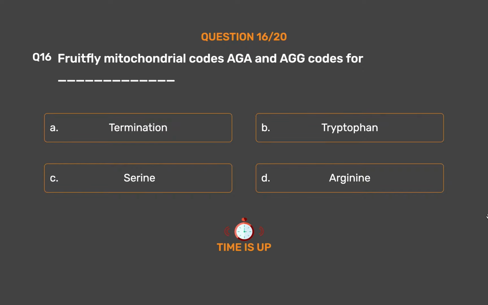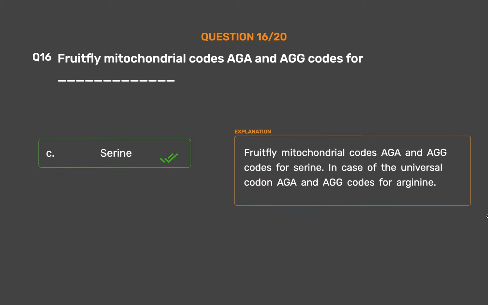The correct answer is option C, serine. Fruitfly mitochondrial codes AGA and AGG code for serine. In case of the universal code, AGA and AGG code for arginine.